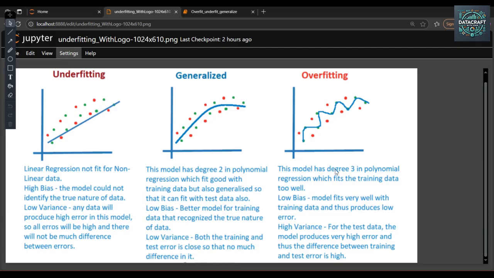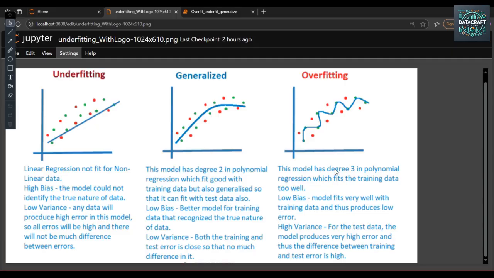See, this model has degree 3 in the polynomial regression, which fits the training data too well. Low bias: the model fits very well on the training data and thus produces low errors. High variance: for the test data, the model produces very high error, and thus the difference between training and testing errors is high.